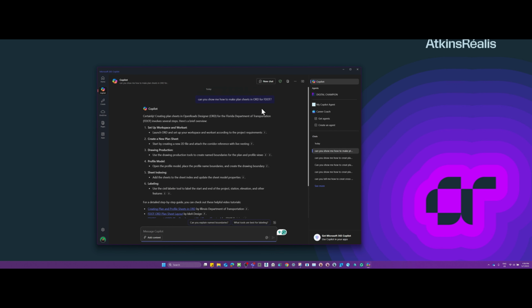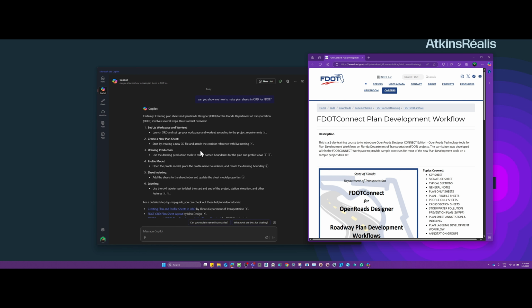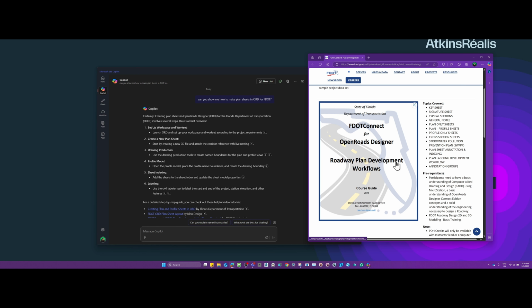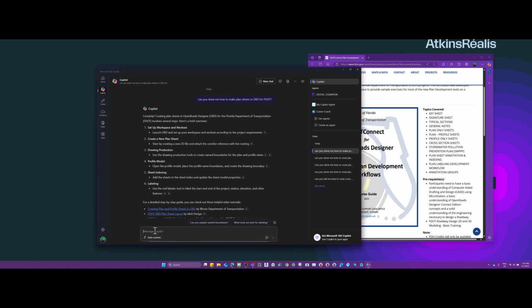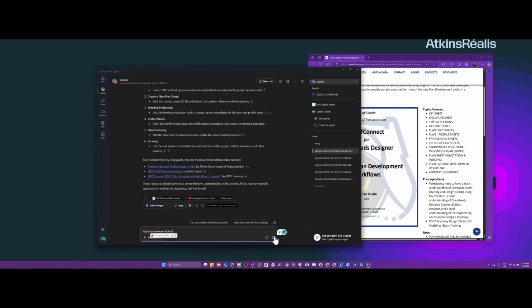Perfect. Generic. All generic. Let's see what resources it got us. Perfect. It got us the first one, which is the main one from FDOT, on how to actually create plans in plan development. Okay, so let's see if we ask, can you show me videos? I'll send that.